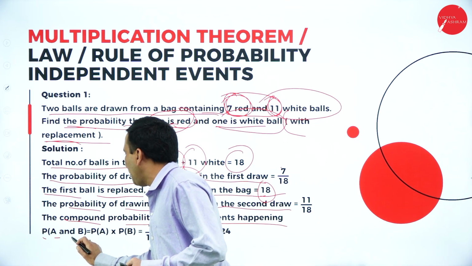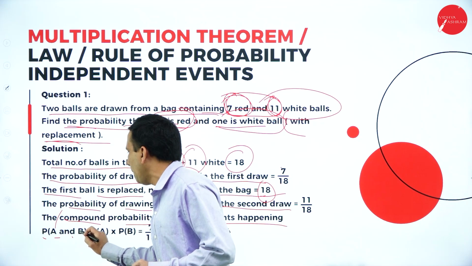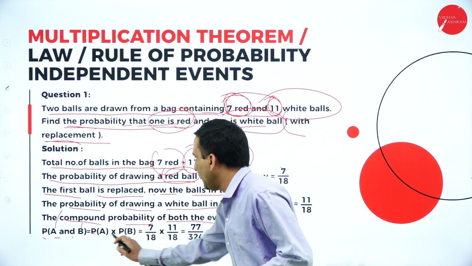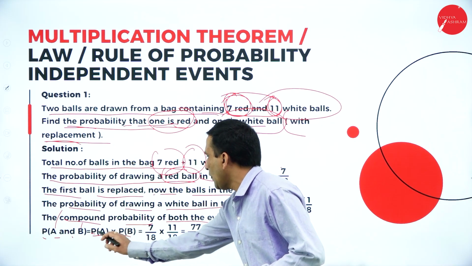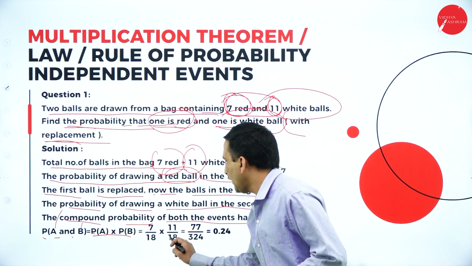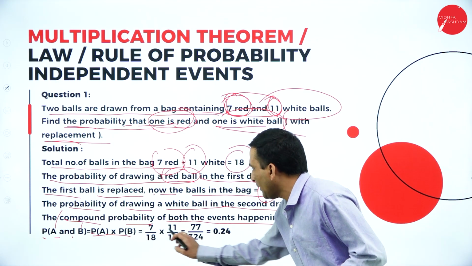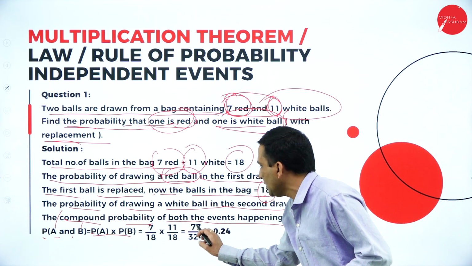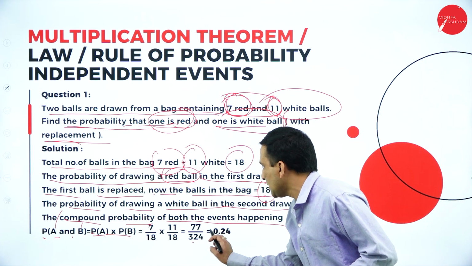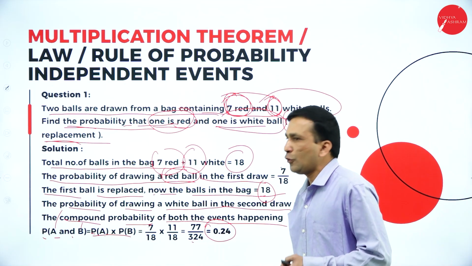P of A and B, where A stands for red, B stands for white ball. P of A into P of B. Now the product: P of A is 7 by 18, into the white ball 11 by 18. Direct multiplication: 7 into 11 is 77, 18 into 18 is 324. If you simplify we get 0.24.